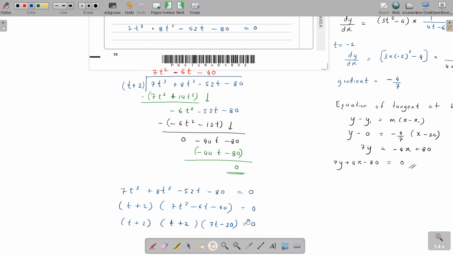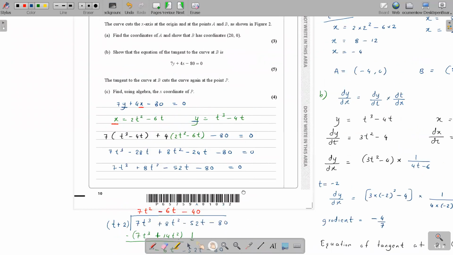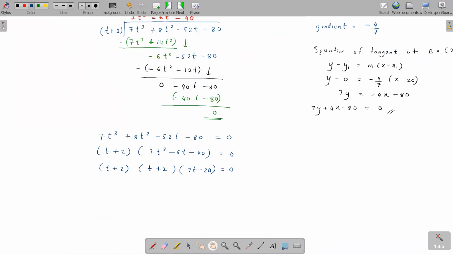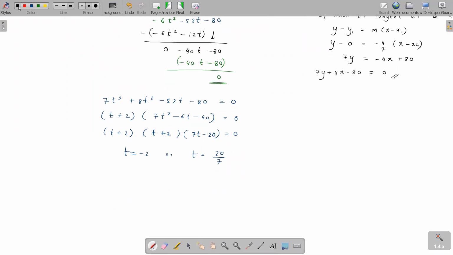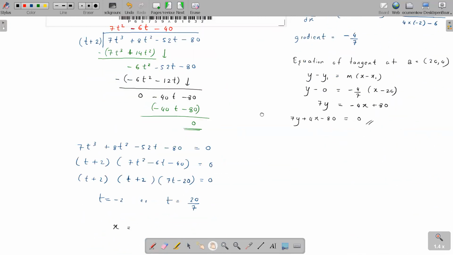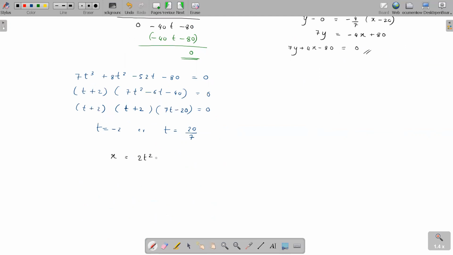Now they want the other place. They wanted you to find the x coordinate where you cut the curve again. So what is the t value of interest now? t equals 20/7 is a new t value. t equals -2 we already had. They want the x coordinate. So what is our x equation? x is 2t squared minus 60. So replace the t with 20/7.